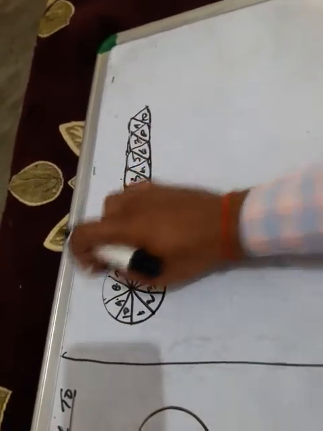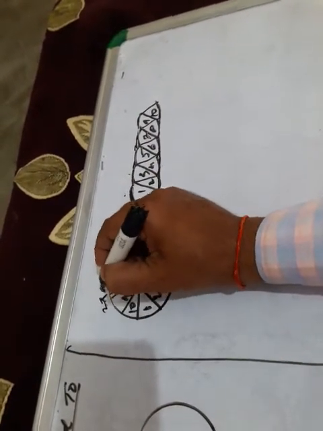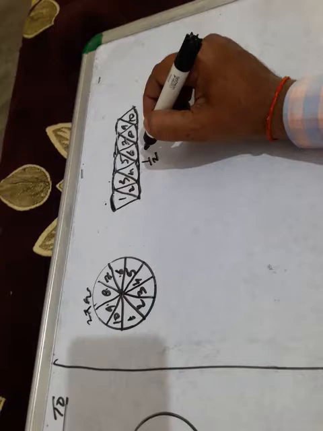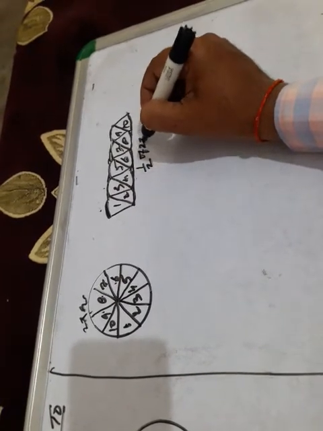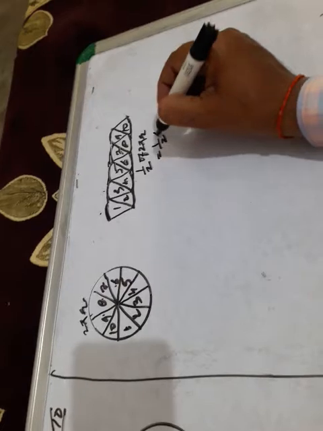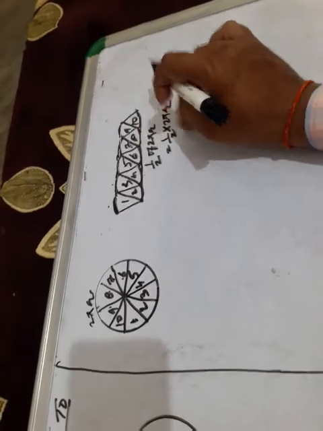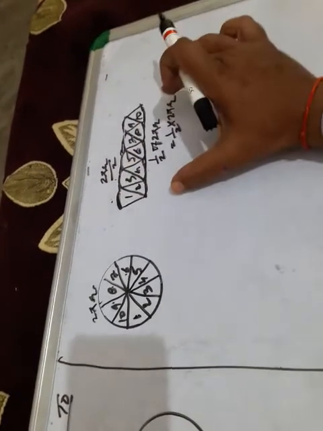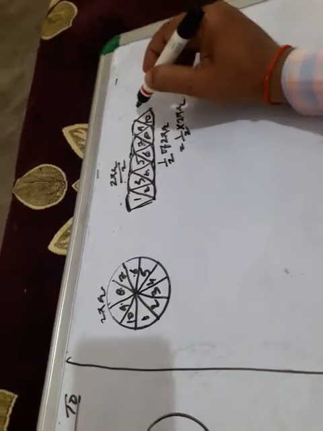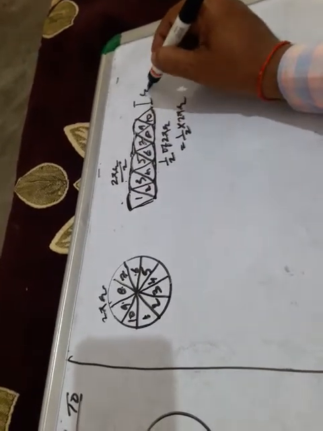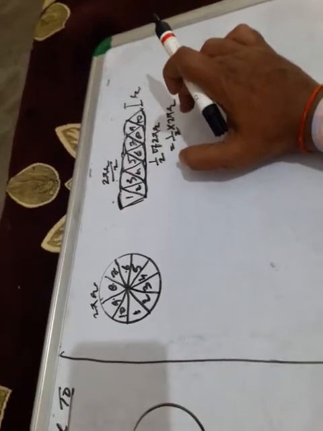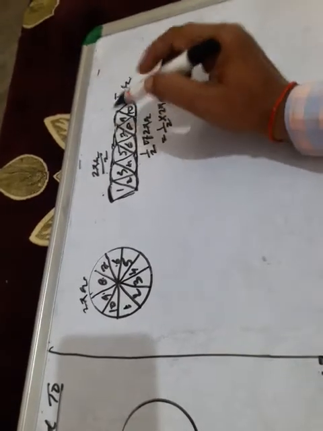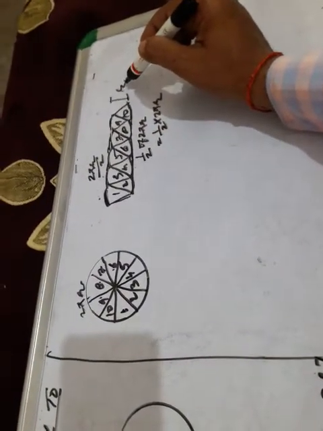So the total circumference of the circle is 2 pi r. Half of 2 pi r is 1 upon 2 into 2 pi r, that is 2 pi r upon 2. So this is half part, and this is the other half part. This is the radius of the circle, and its height is r. So this is the length: half of 2 pi r, that is 2 pi r upon 2, and the breadth is the radius.